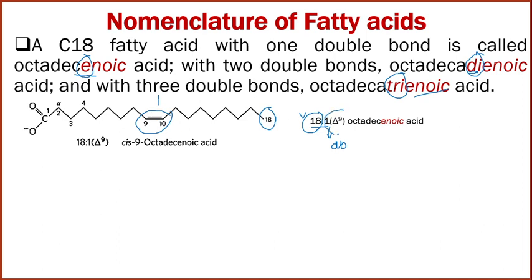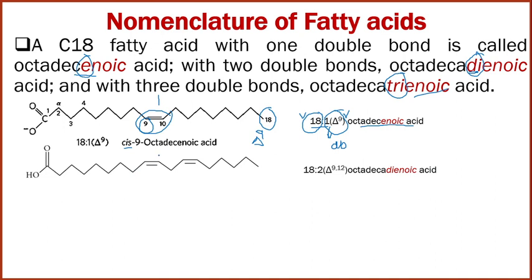What does the delta with superscript 9 indicate? In fatty acid nomenclature, delta indicates the position of the double bond, and 9 is where the double bond starts. So you can write delta 9 octadecenoic acid, 18 colon 1: 18 carbons, one double bond, positioned between 9 and 10. And this is cis form.